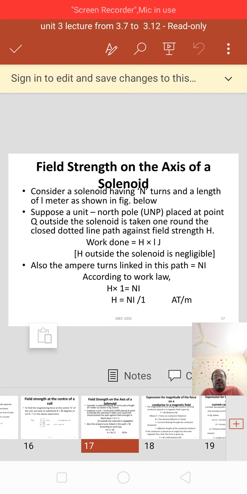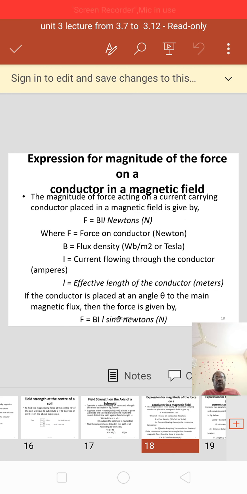Here, R is represented by l. So, H equal to, we know, N I by R. We are changing that R equal to l. So, H into l equal to N I. H equal to N I by l, ampere turns per meter.